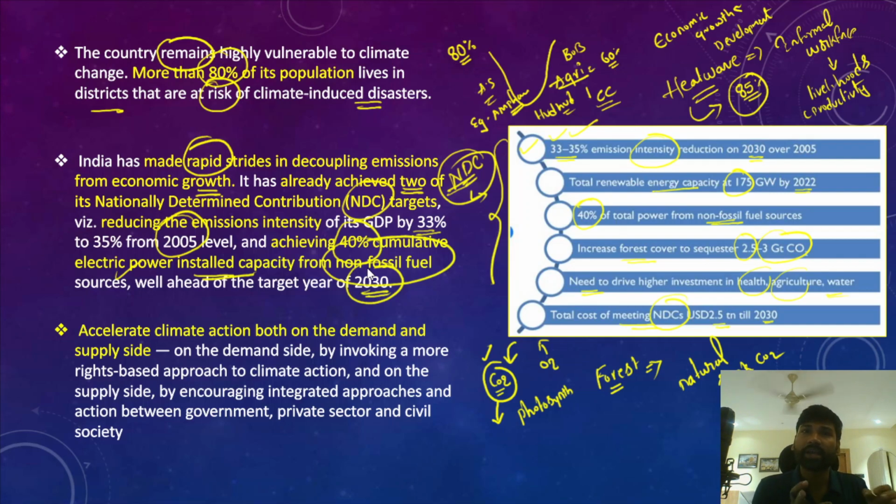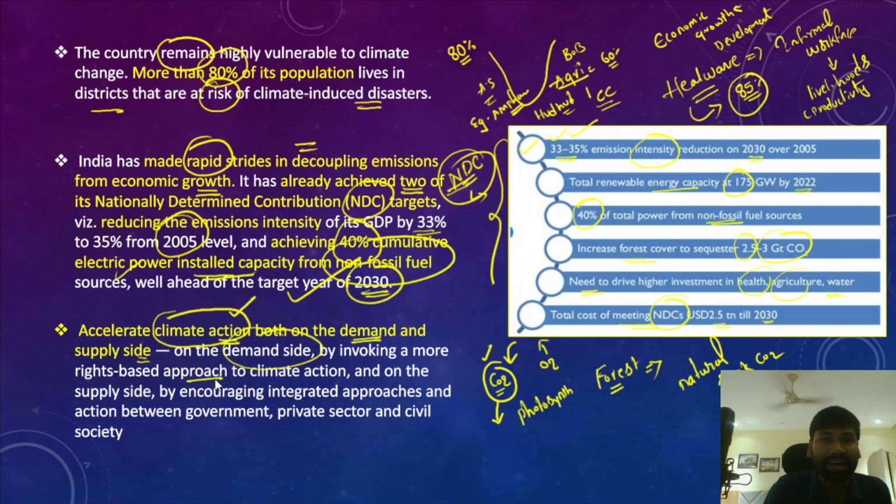At the same time, India has also been rapidly increasing its renewable energy generation capacities, and that is evident from this data. However, we must accelerate the climate action on both the demand side and the supply side. See, I've told you that climate change is a challenge, there is no doubt about that. But in order to deal with climate change, we must take climate action, and the climate action needs to be taken on both demand side and supply side as well.